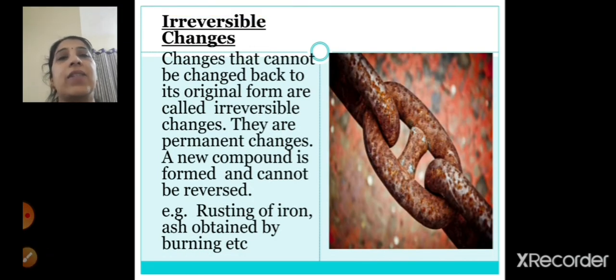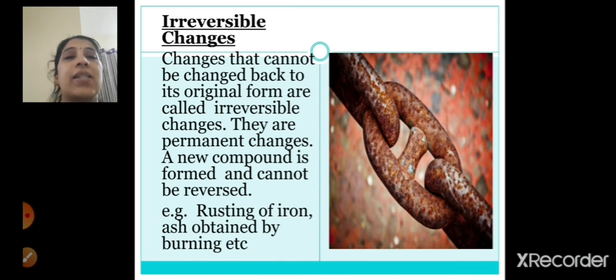Next is irreversible changes. Changes that cannot be changed back to their original form are called irreversible changes, right? The changes which cannot be brought back to the original form are called irreversible changes. These changes are always permanent. A new compound is formed and it cannot be reversed, right? A new thing will be formed and you cannot bring it back to its original form. So that is called an irreversible change.